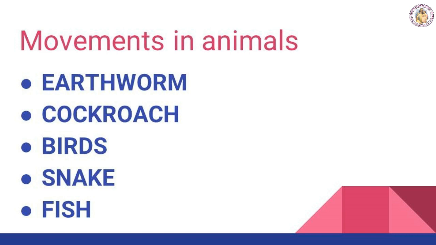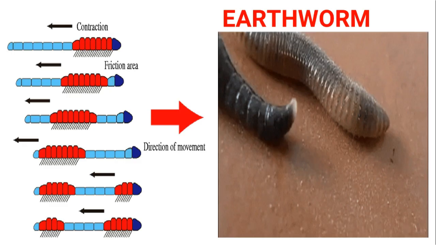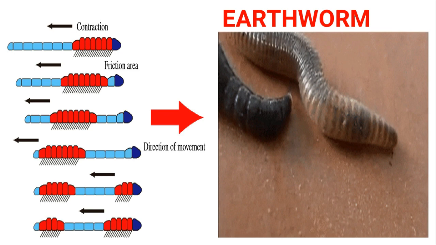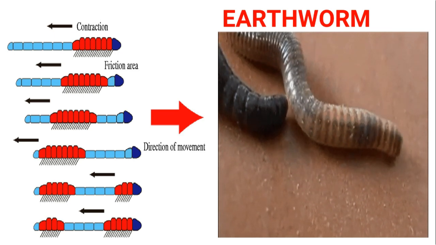Movement is an important, significant feature in our life, isn't it? It is a basic mechanism which is used in the majority of the vertebrates, including human beings also. Animals exhibit a wide range of movements. So we are going to discuss different animals like earthworm, cockroach, birds, snake as well as fish. First I am going to discuss the earthworm.